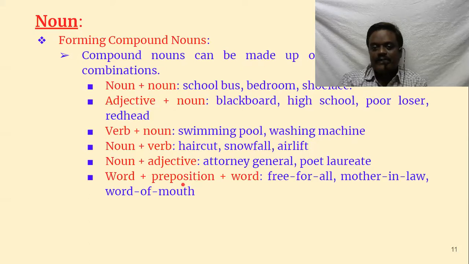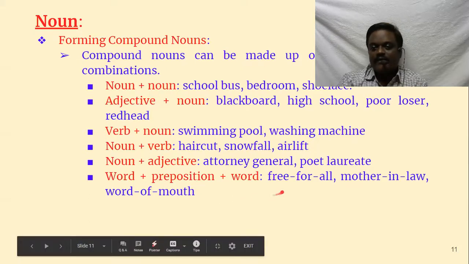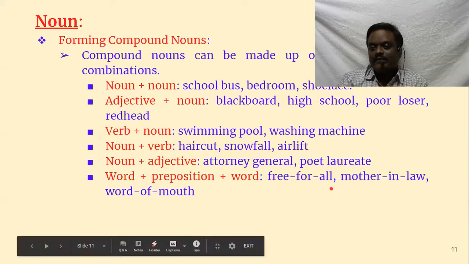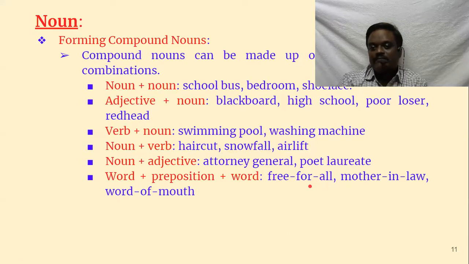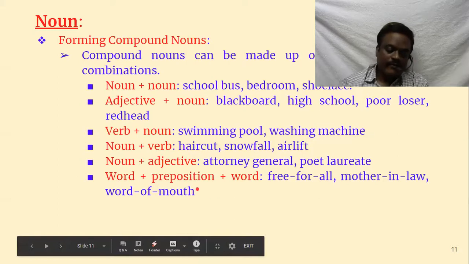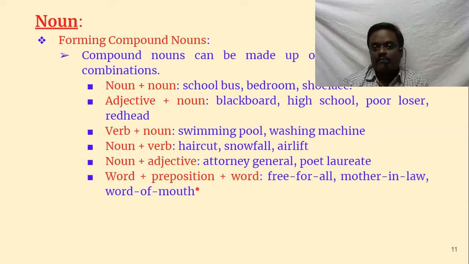Then word plus preposition plus word. Word plus word means it can be any word. Free for all: free is an adjective, all is a determiner, and for is a preposition. That's why it is word plus preposition plus word. Mother-in-law, word of mouth. So this way we can form compound nouns.